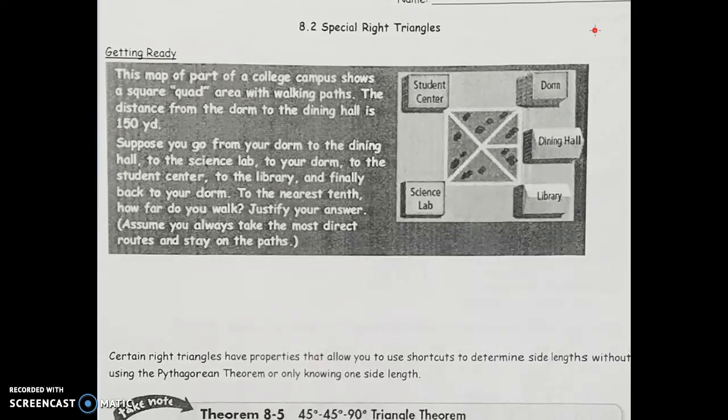So in the first section, we looked at how to use the Pythagorean theorem to find missing sides of triangles, but in section 8.2, we're going to be using some special right triangles to find those missing distances without always having the pieces we need for the Pythagorean theorem to work. Those certain right triangles have properties that allow us to use shortcuts to determine side lengths without using the Pythagorean theorem, using just one side length. And again, that happens if we have special right triangles.